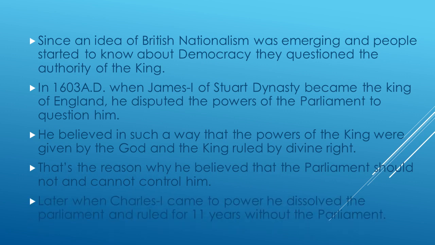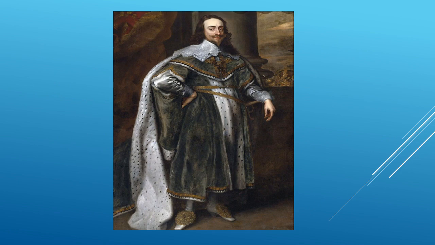Later, when Charles I came to power, he dissolved the parliament and ruled for 11 years without the parliament. So after James I, Charles I came to power. Now he directly dissolved the parliament and ruled without parliament for 11 years. So you can understand, James I was suppressing the power, whereas Charles I directly dissolved the parliament and ruled for 11 years. So this is the image of Charles I who was ruling at that time.